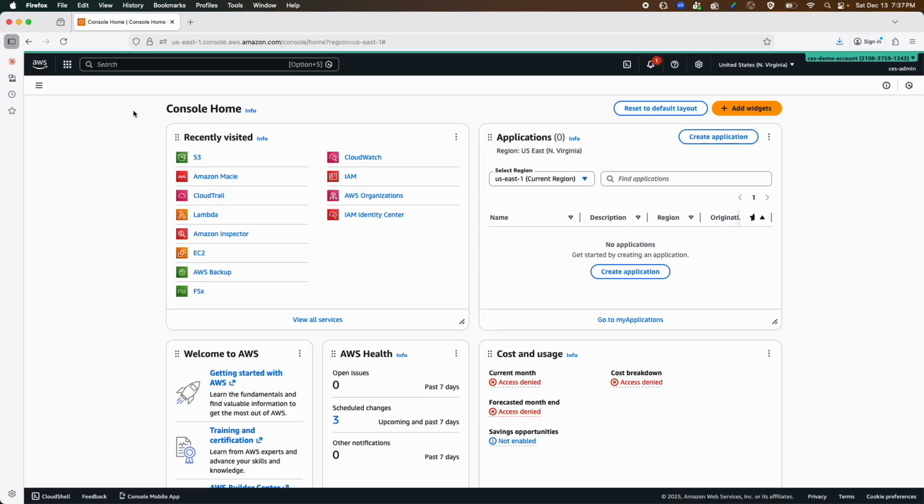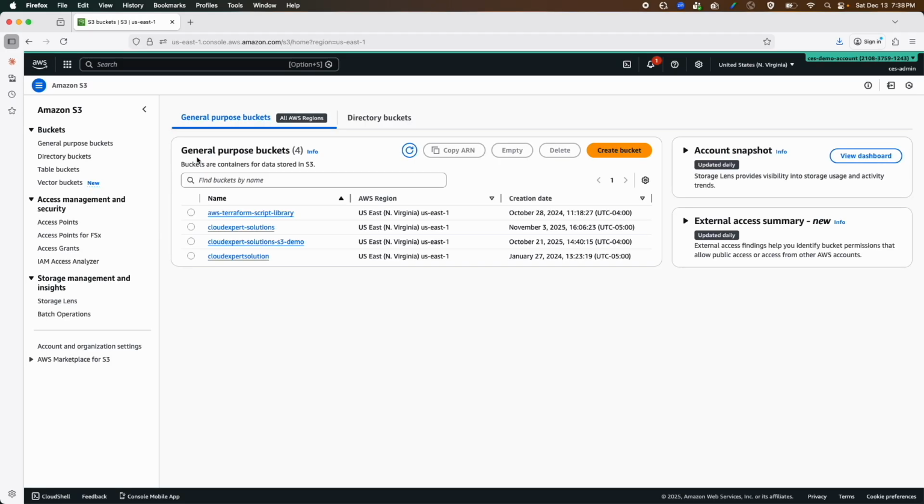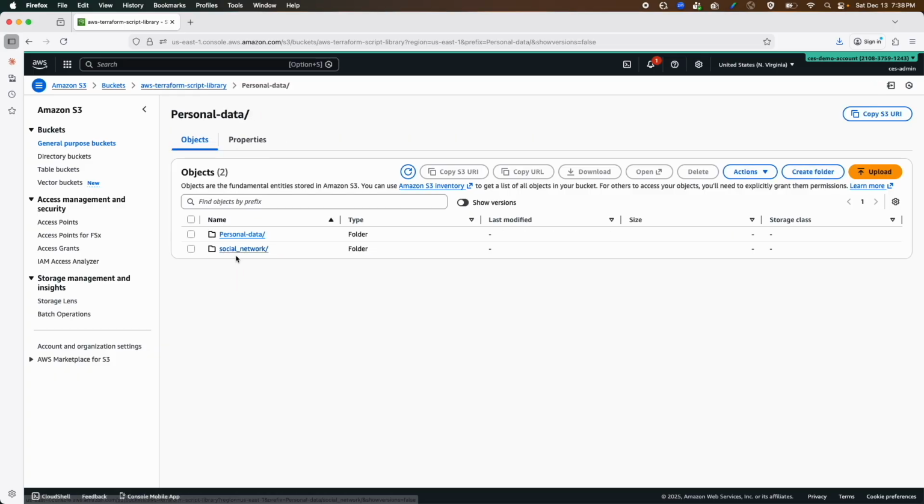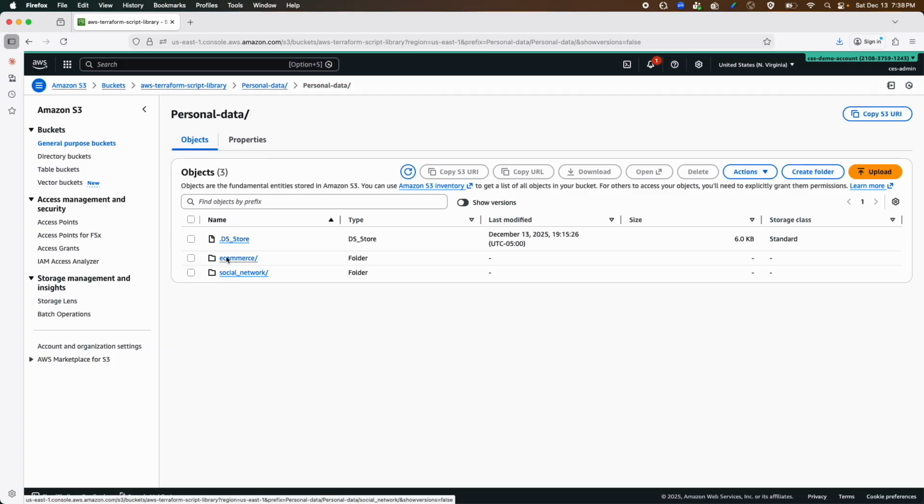First, let me take you to the S3 bucket where we have some test data. I'll go to S3. I have multiple buckets available in this account. I'll go to the AWS Terraform script library, which was for one of our previous demos. I'll go inside that, and here you can see we have some personal data. Inside that personal data, we have some files with a bunch of PII data. Now let's go back to Amazon Macie, activate it, and try to find out if Macie can help us.